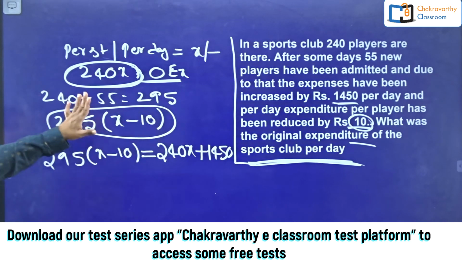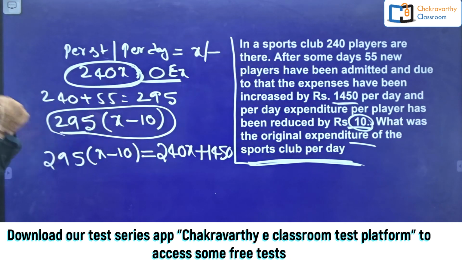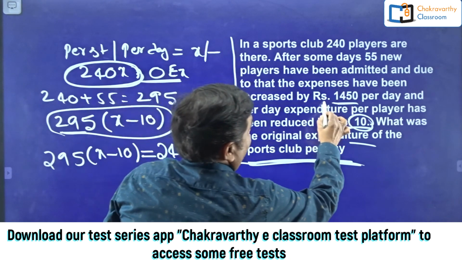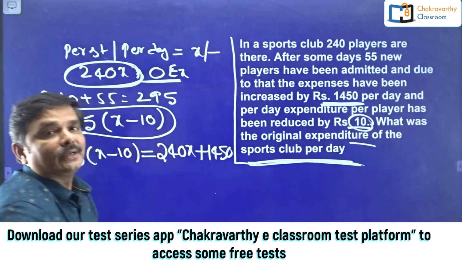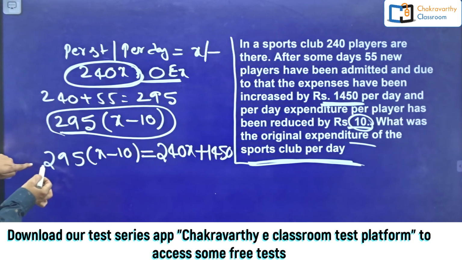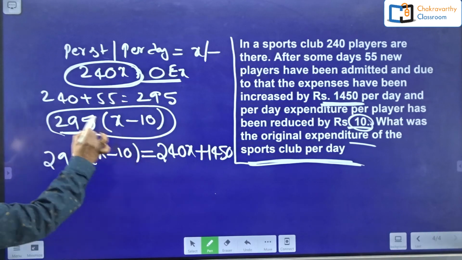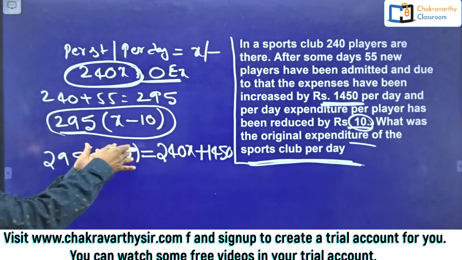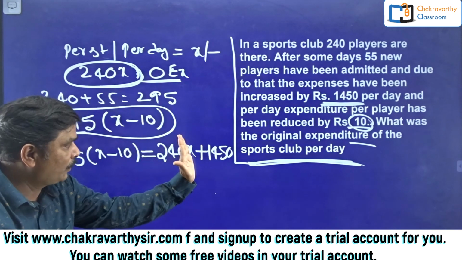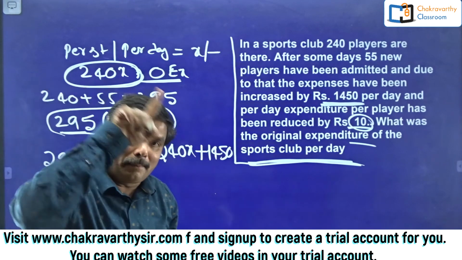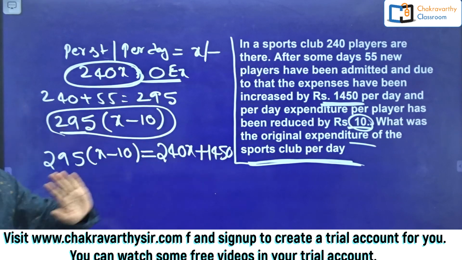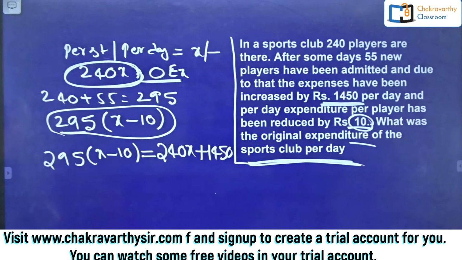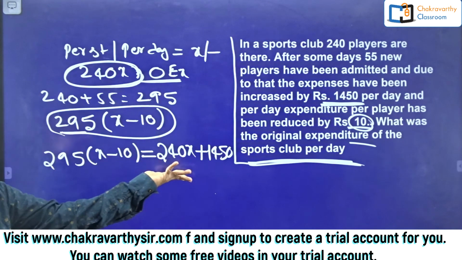Because of the inclusion of 55 more persons per day, this much has been increased. Now this much, 295 into X minus 10, indicates the total expenditure of 295 students, which can be equalized to original 240 students expenses plus 1450 per day. So this is the equation. Now you can easily find out this one.